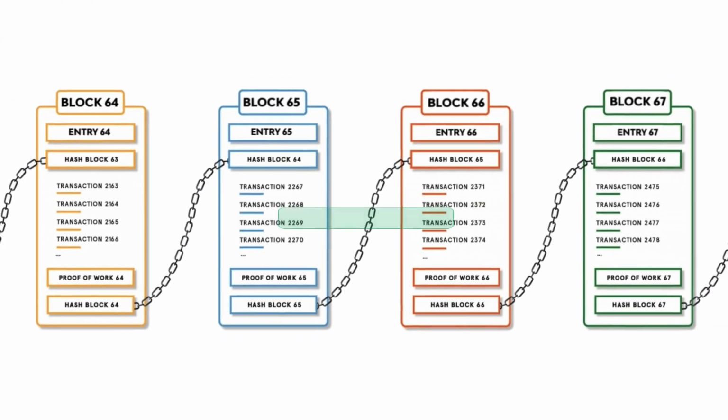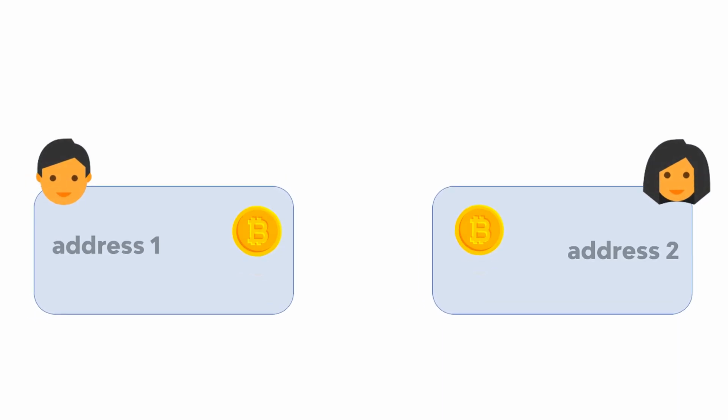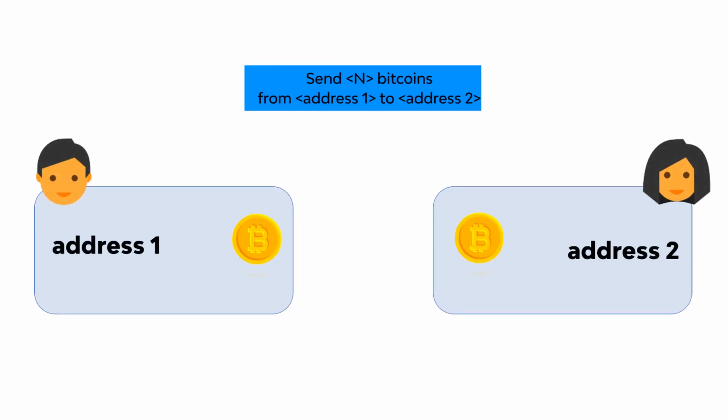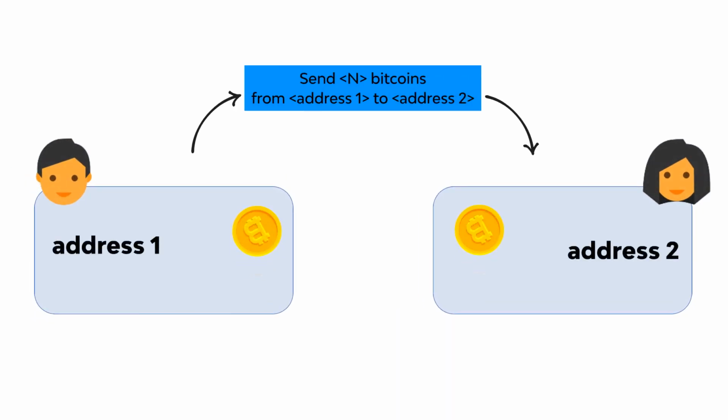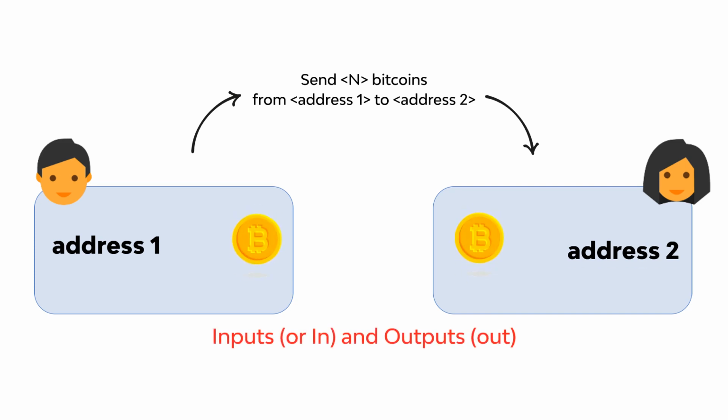So, let's move to the payload's content. As we already know, the transactions are recorded into the blockchain. The transaction itself looks like this. Send N bitcoins from address 1 to address 2. The transaction is more complicated because Bitcoin protocol operates with such concepts as inputs, or in, and outputs, out.